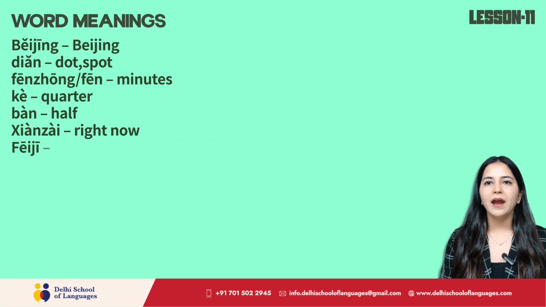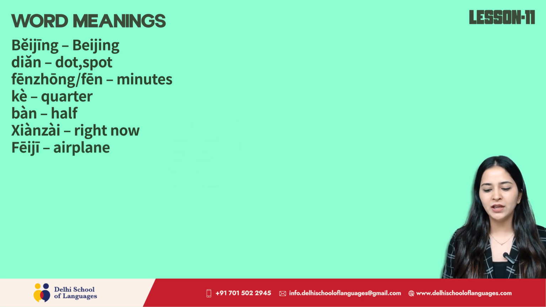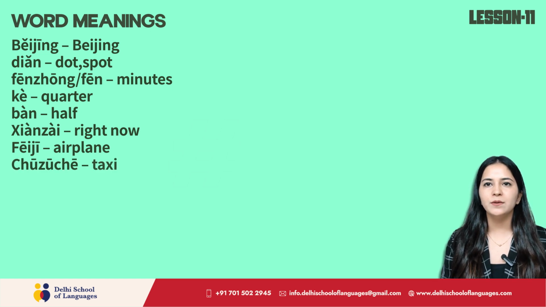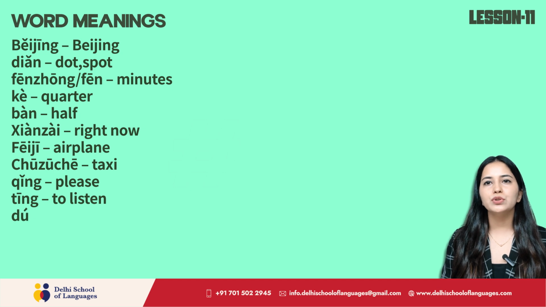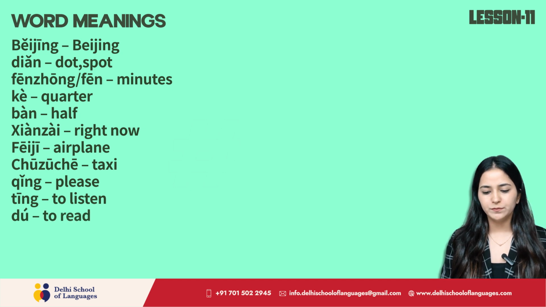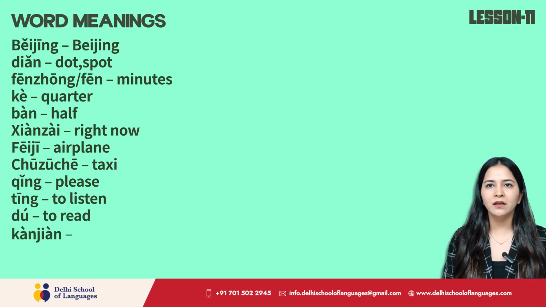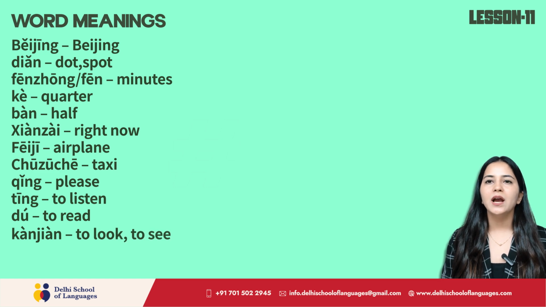Fei Chi, airplane. Chu Tsu Che, taxi. Ching, please. Thing, to listen. Tu, to read. Khanchian, to look, to see.